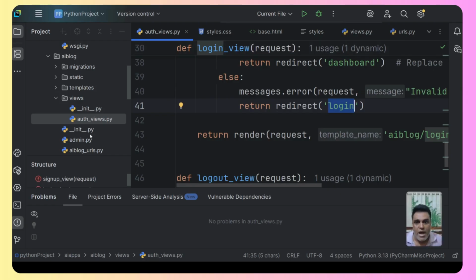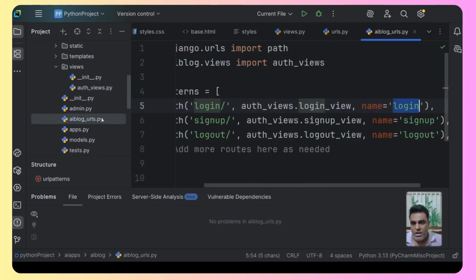Let me just go back to the URL. So this is like a simple name that we have given to the URL. Now this is just one name. The URL is very small, but at times the URL can be very big and it is very difficult to remember. In that case, we will just give a name to that URL, and this name can be used anywhere we want. So it's very easy to understand and it comes very handy. Now, whenever we say redirect to login, it means it is going to refer to this particular URL.